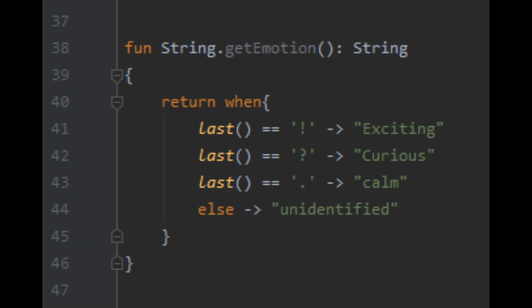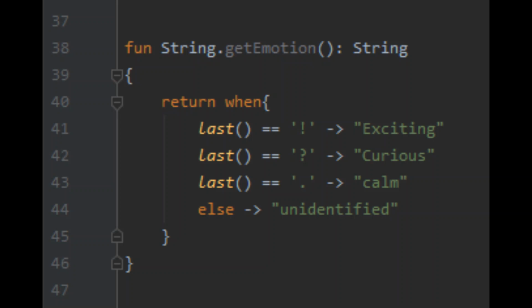Let's print out s.getEmotion, and let's run this. See if we can get... Here he is, because we ended in a question mark.